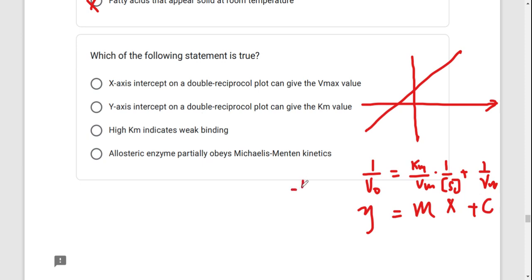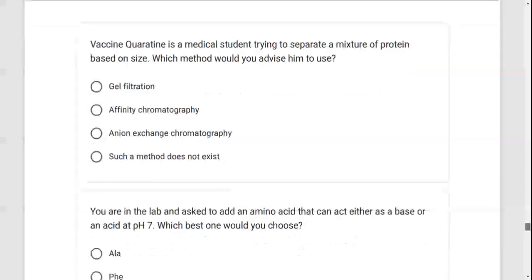So we need to know the interpretation. X-intercept is represented by negative 1 over Km. So this one saying it is given by Vmax, that's not true. Y-axis intercept is given by Km? You can see the Y-intercept is given by 1 over Vmax, so that's not true. High Km indicates weak binding, this is true. Allosteric enzymes partially obey the Michaelis-Menten kinetics, this is not true. Allosteric enzymes do not obey the Michaelis-Menten kinetics.